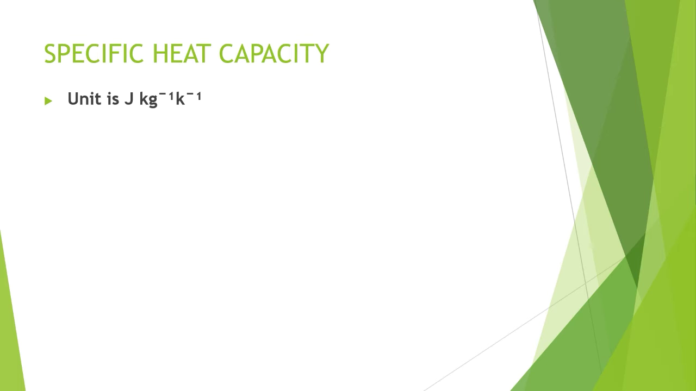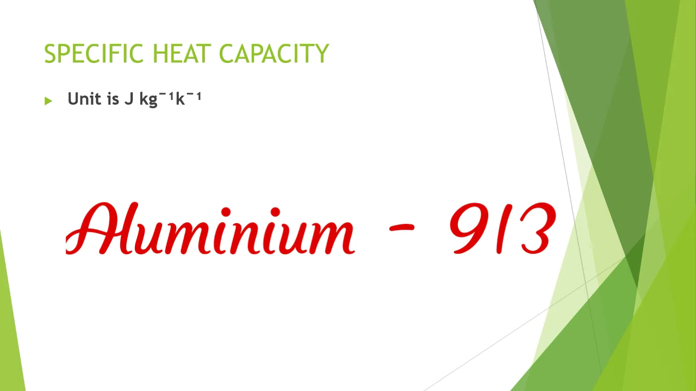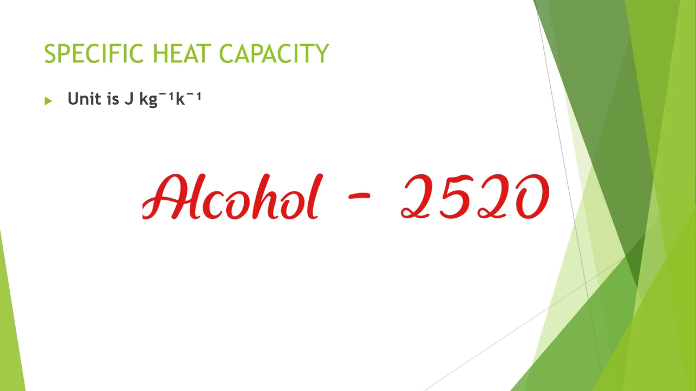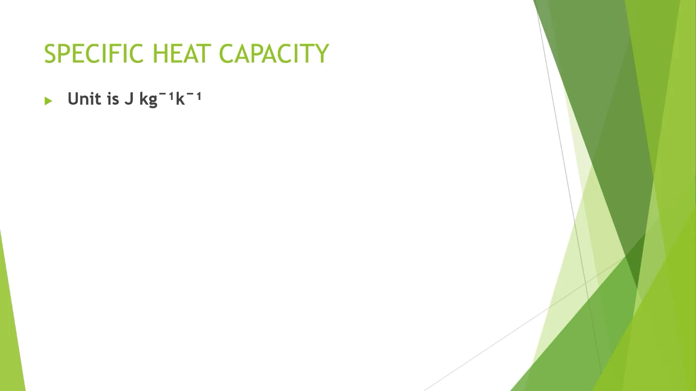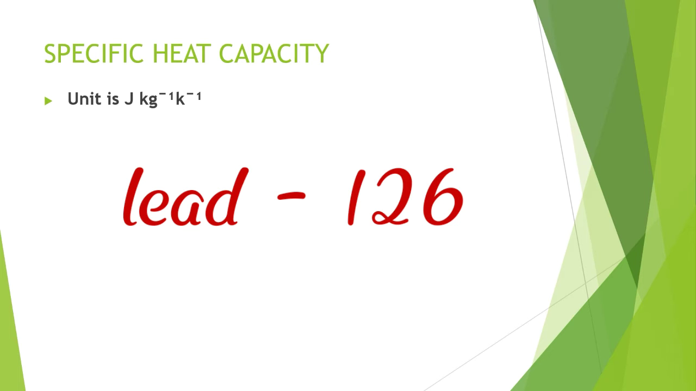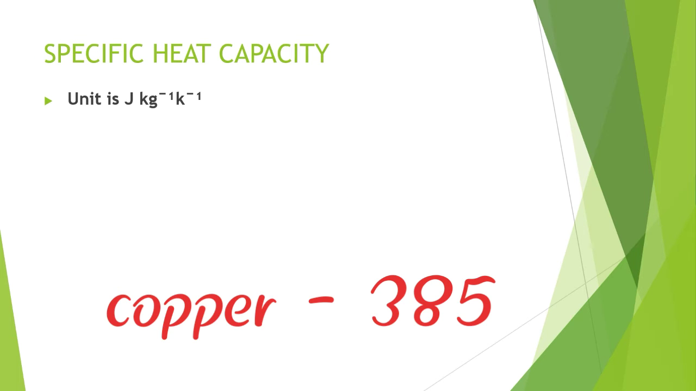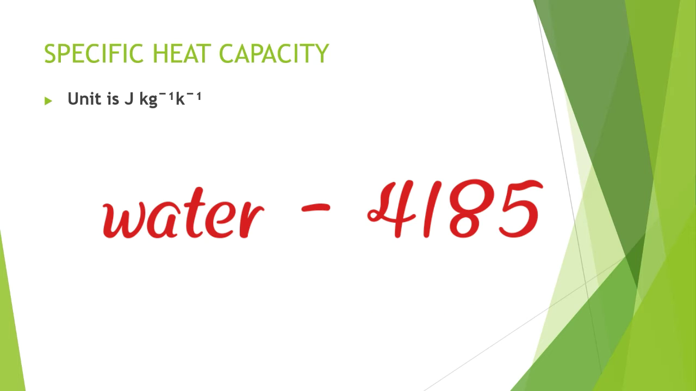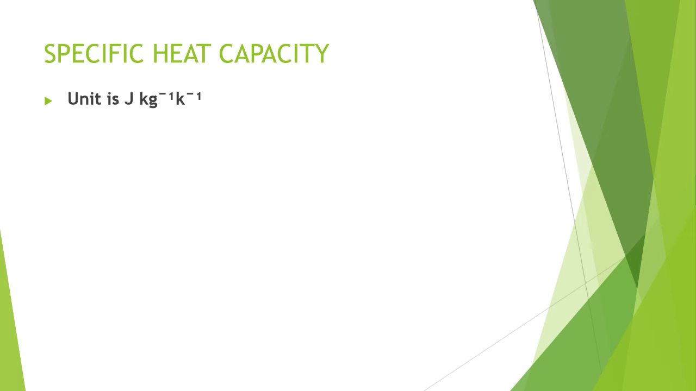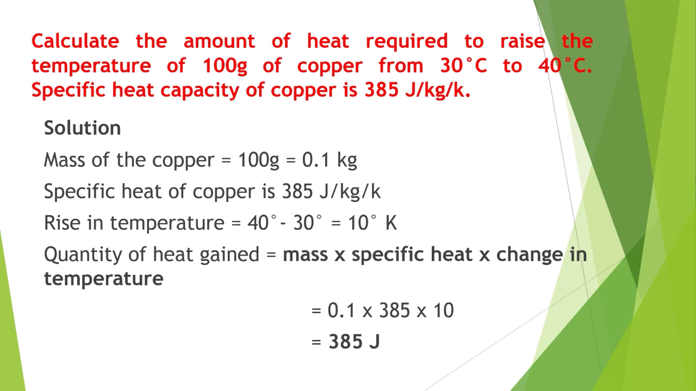If you consider aluminium, its specific heat is 913. For alcohol, it is 2520. For lead, it is 126. For copper, it is 385. For water, it is 4185. So these are all the different solids and liquids having different specific heat capacities. So next we are going to see about a problem.